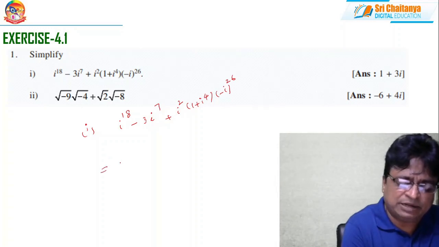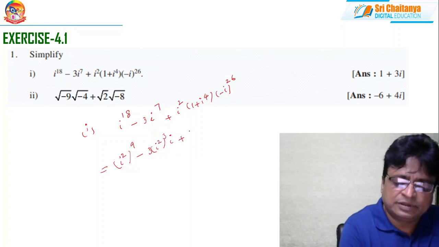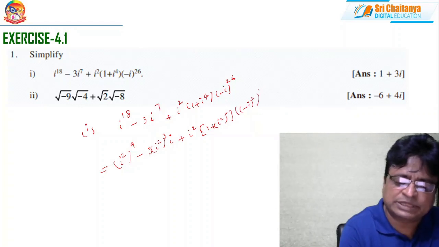So i to the power 18 I can write as i squared whole power 9, minus 3 times i squared whole cube into i, plus i squared into 1 plus i squared whole squared, into minus i whole squared whole power 13.